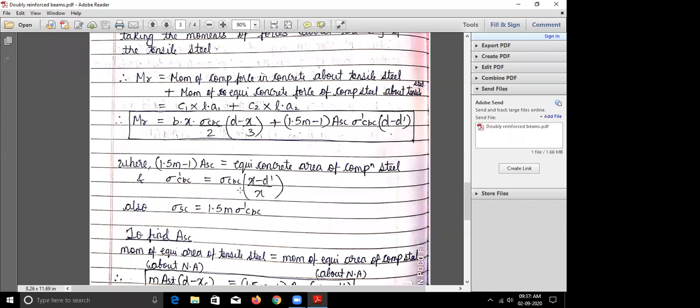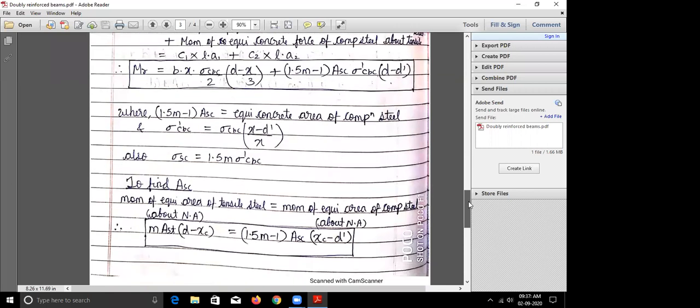So sigma dash CBC is sigma CBC into x minus d dash upon x. And one more equation is there, sigma SC. This is the stress in the compressive steel, given by 1.5 m into sigma dash CBC. Okay, so this you have to remember.